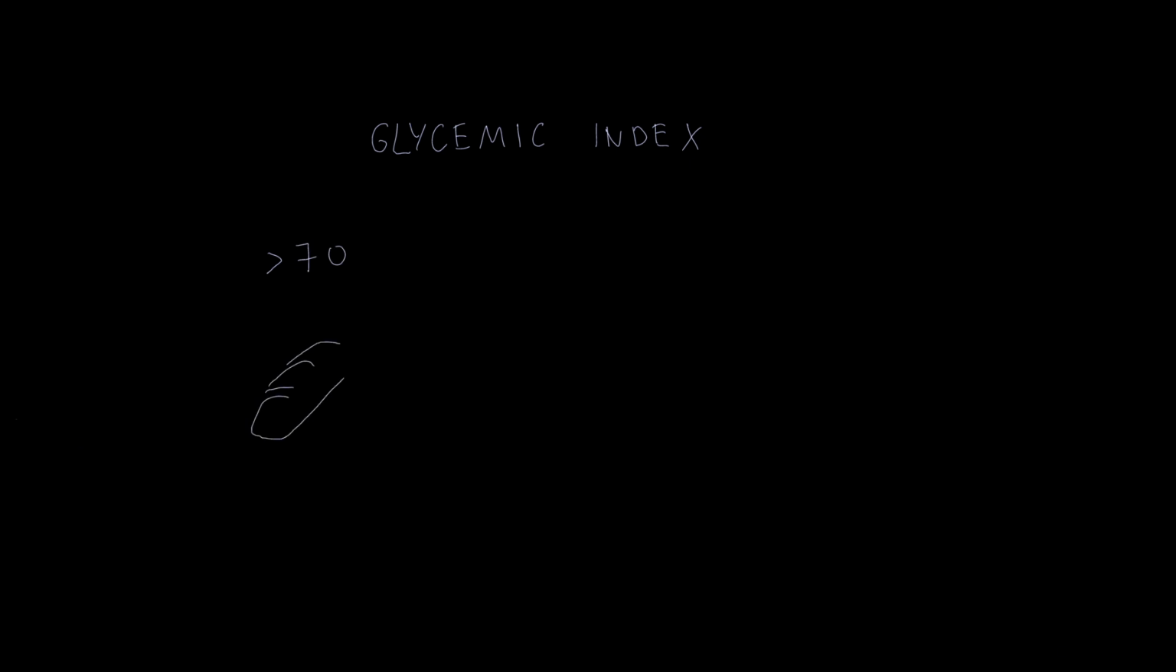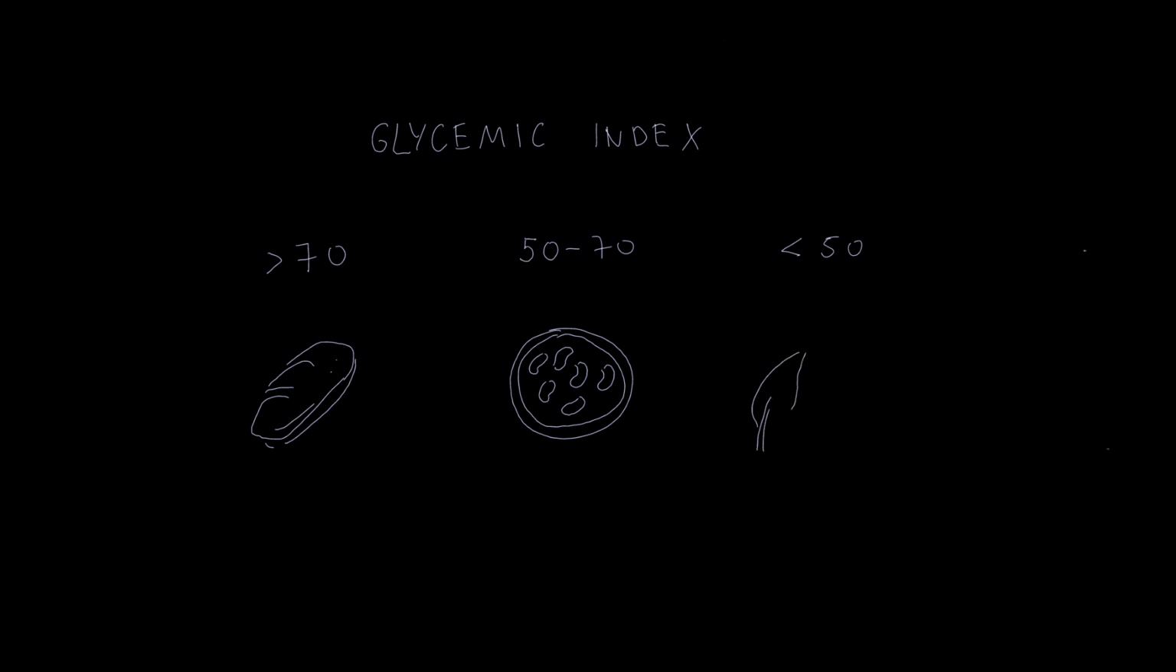These include white bread, pasta, and potatoes. Medium GI foods are those between 55 and 70, like whole grain bread, brown rice, whole wheat pasta, and beans. A lower GI score than 50 categorizes food in the low GI bracket, including things like green leafy vegetables, nuts, oatmeal, barley, and other legumes.